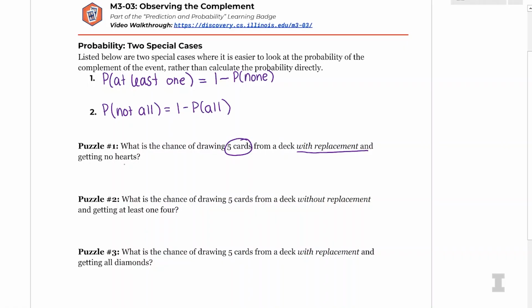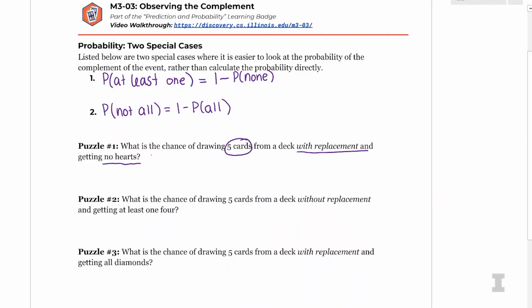So the chance of getting no hearts, is that the same thing as getting at least one heart? No, right? At least one heart, when drawing 5 cards, would be getting 1 heart or 2 hearts or 3 hearts or 4 hearts or 5 hearts. No hearts is just one thing, getting 0 hearts.